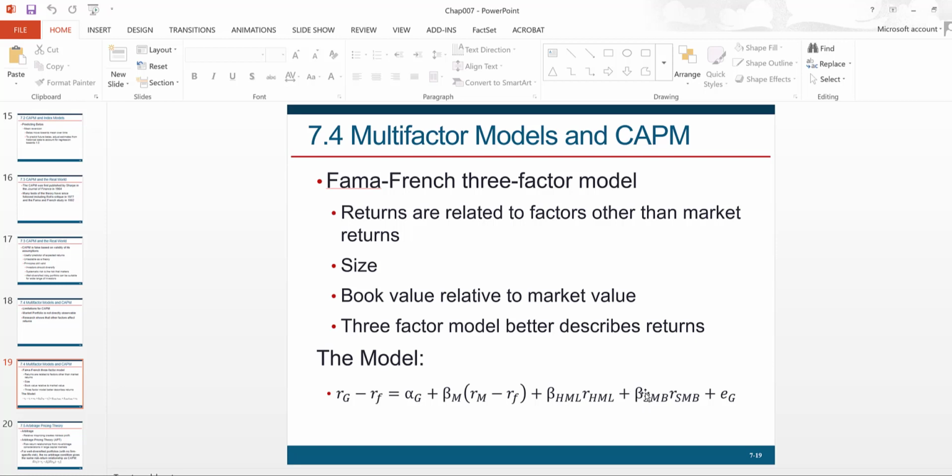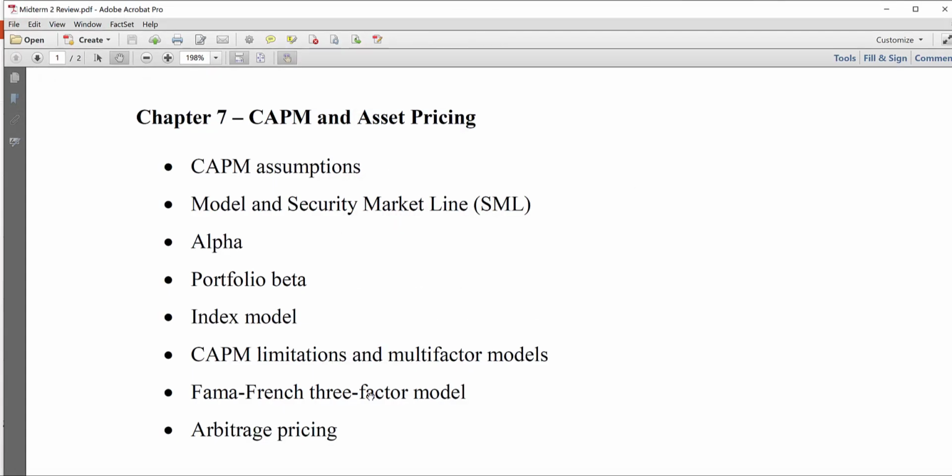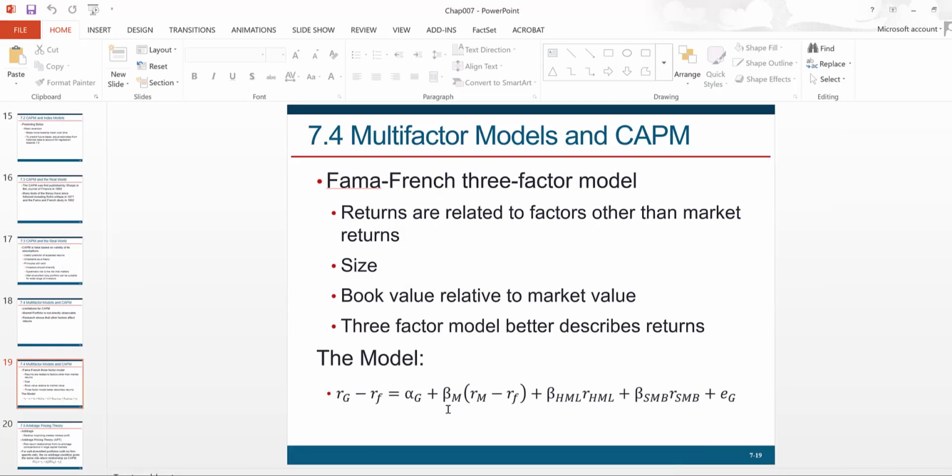So that is the size beta, SMB beta, and the other factor that they included in the model is the HML, right? So HML stands for high minus low, high book to market ratio minus low book to market ratio. High book to market firms are value firms, low book to market firms are growth firms. Empirical evidence suggests that value firms have outperformed growth firms historically, and again, CAPM cannot explain that result, and therefore that is included as an additional risk factor in the model. So we have this three-factor model by Farmer and French, a very popular, widely used model.